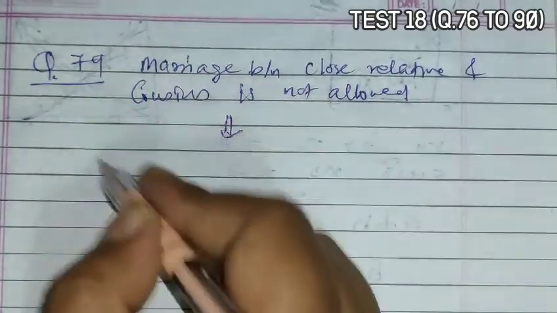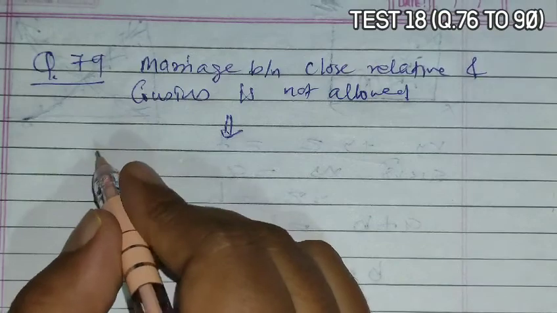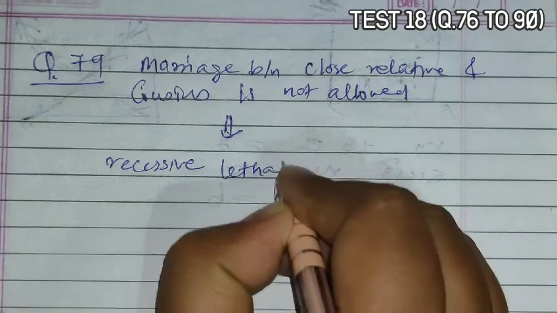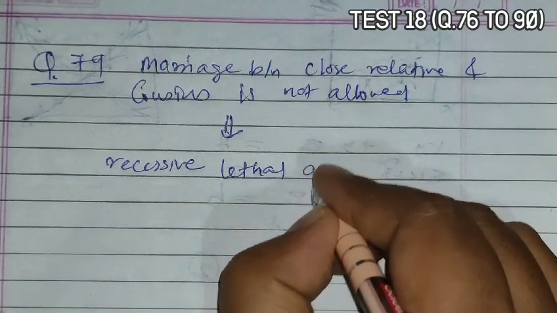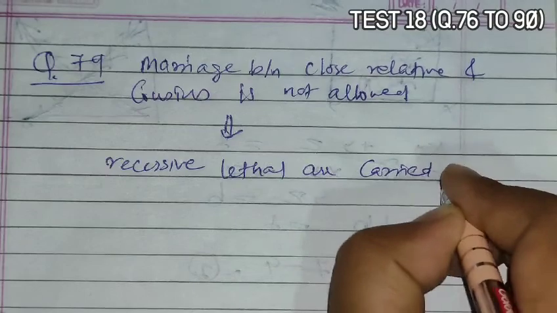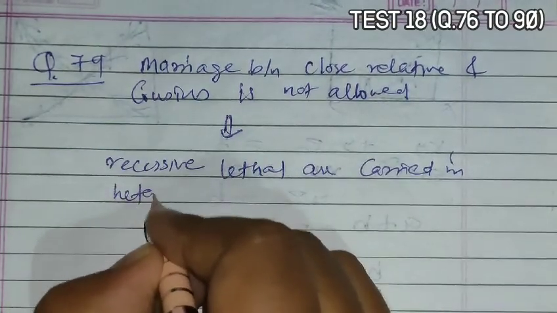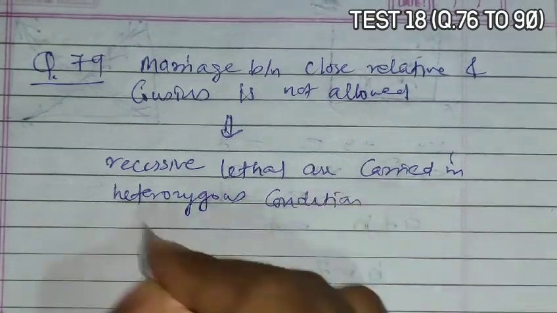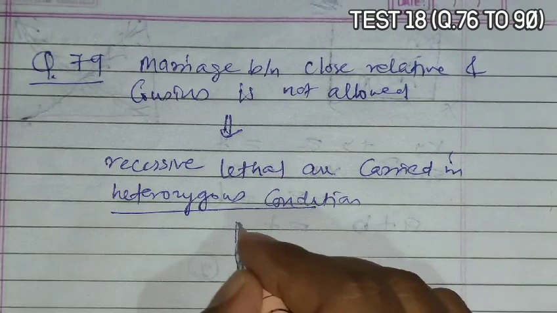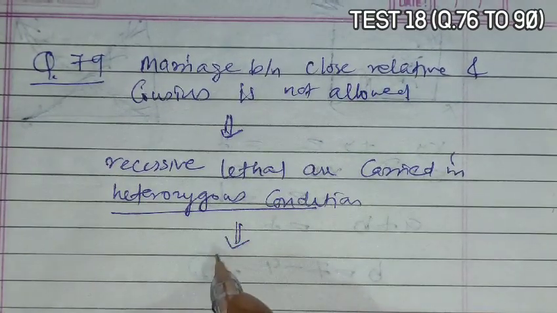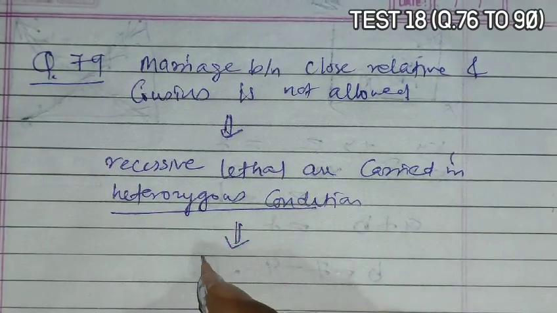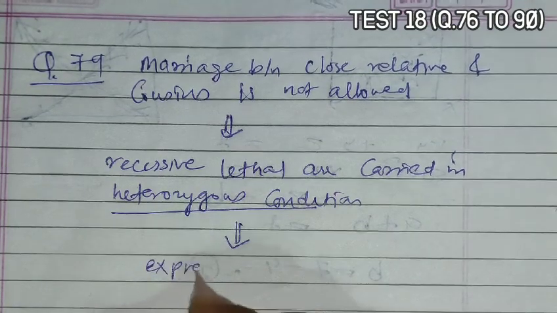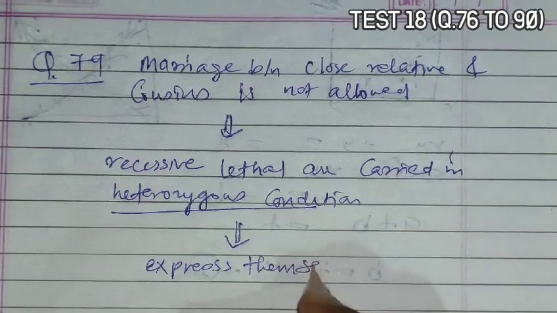Because when a marriage between cousins and close relatives occurs, recessive lethals carried in heterozygous condition cross and come into the recessive form, and they express themselves.